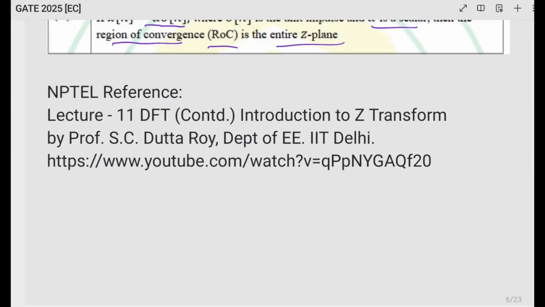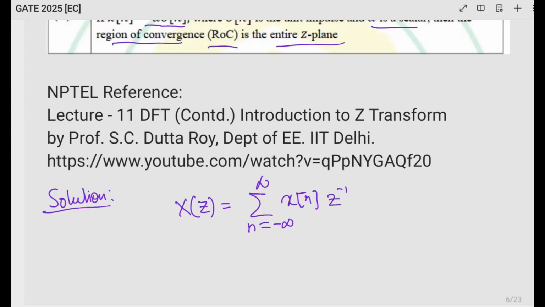So, coming to the solution. First of all, let me write the definition of Z transform and the DTFT. The bilateral Z transform of a discrete time sequence x[n] is X(z) equal to summation n goes from minus infinity to infinity x[n] z to the power minus n.